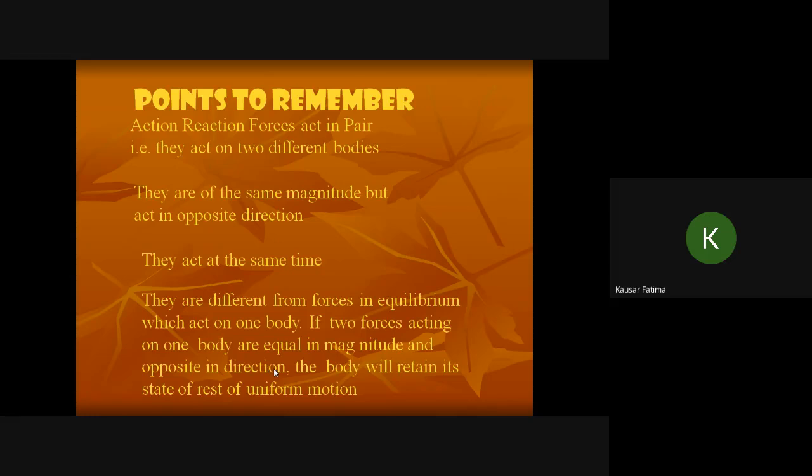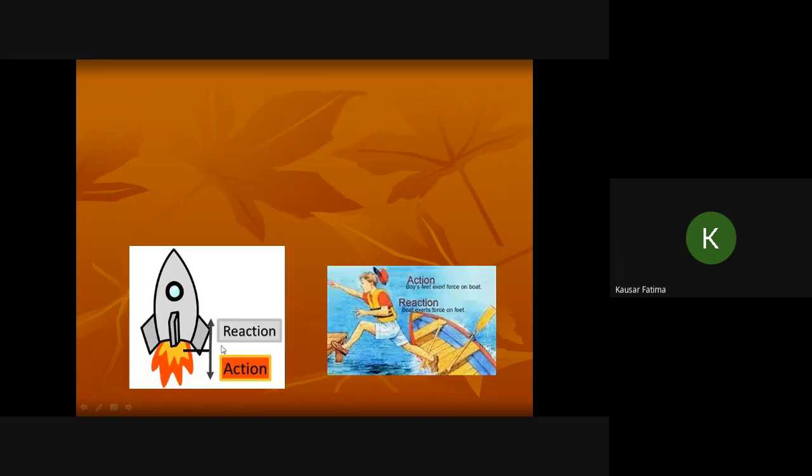As we saw, bullet and gun, two bodies; chair and person, two bodies; water and fish, bird and air, and rocket and exhaust gases. So two bodies are involved. One body applies force on the second body, and the second body applies force on the first body. So here are examples of action and reaction, with two bodies involved.